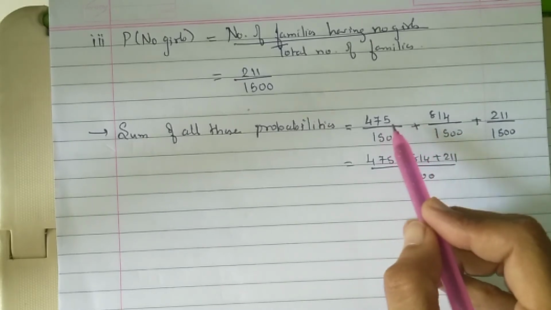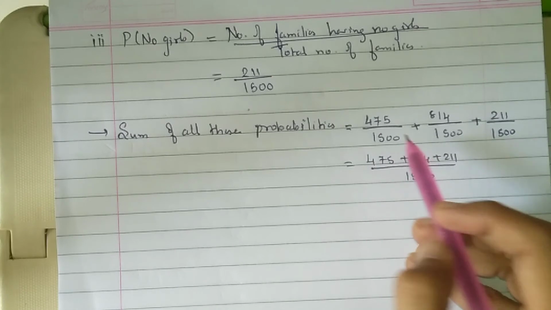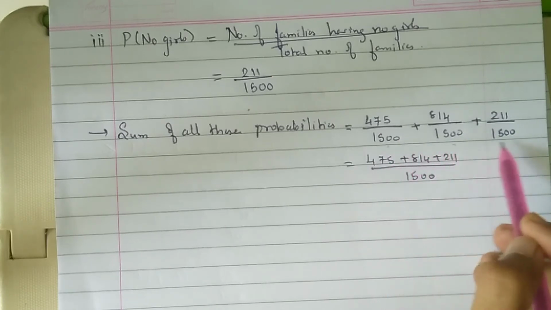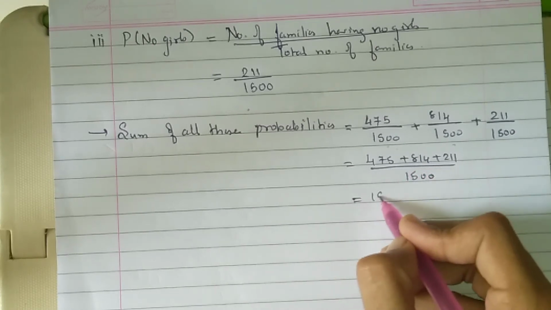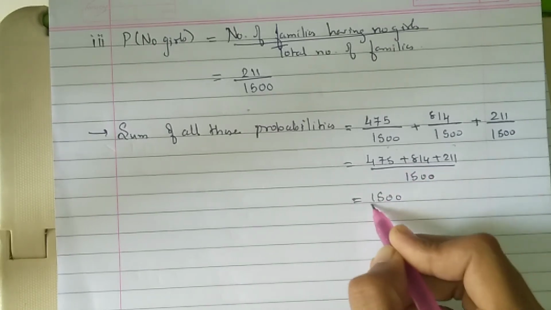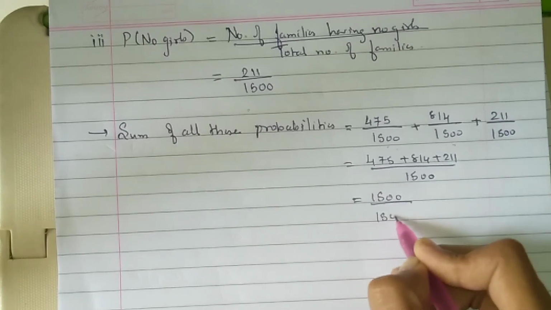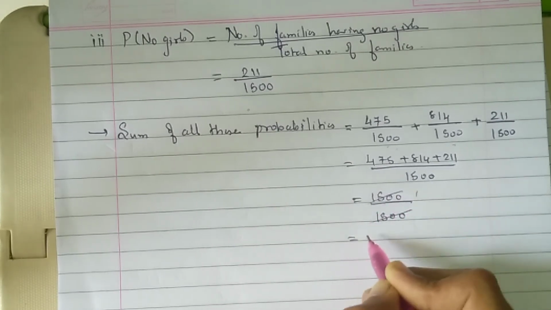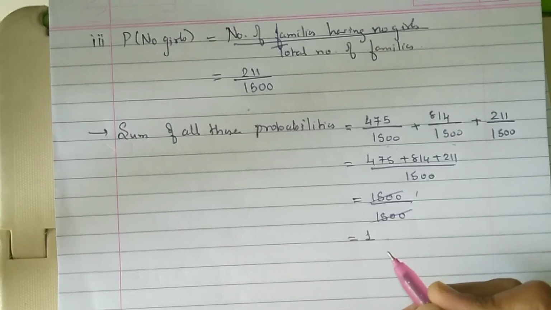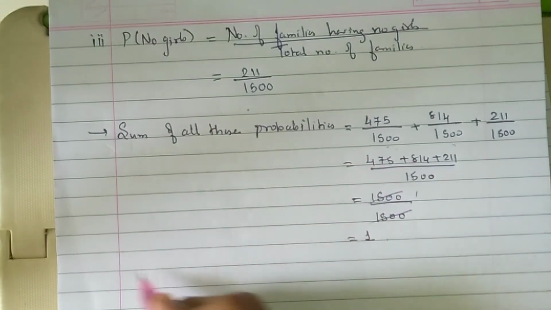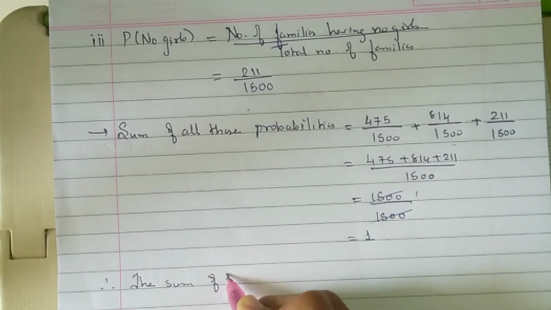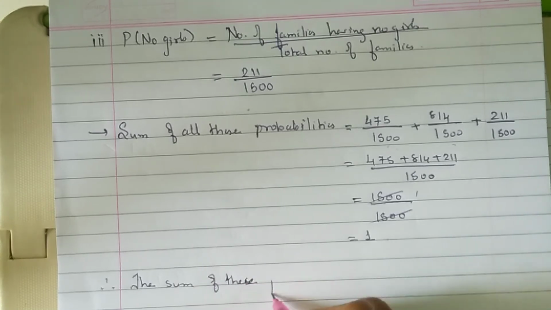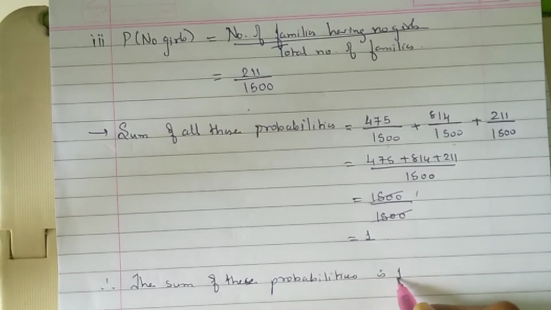Why have I written it without cancellation? Because I don't have to again find the LCM and do the same work. So this is simple. If you add these 3, the answer is 1500 upon 1500, which is 1, so the probability is 1. Therefore the sum of these probabilities is 1.